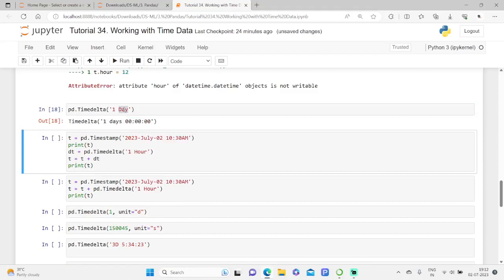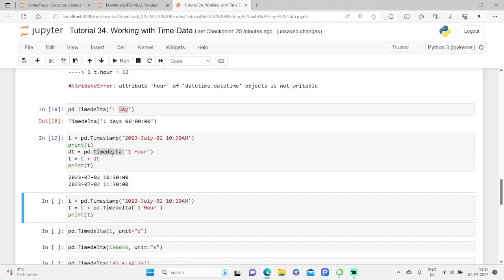So in this case, if we wanted to update a datetime value, for example, by increasing its value by 1 hour, it would be enough to create a Timedelta value equivalent to an hour and add it to the datetime variable, thus obtaining the updated value. It is therefore possible to perform arithmetic calculations with times using datetime and Timedelta together. So kindly have a note of it here. We are having a timestamp and a Timedelta. So kindly observe how we get the output. So see here.